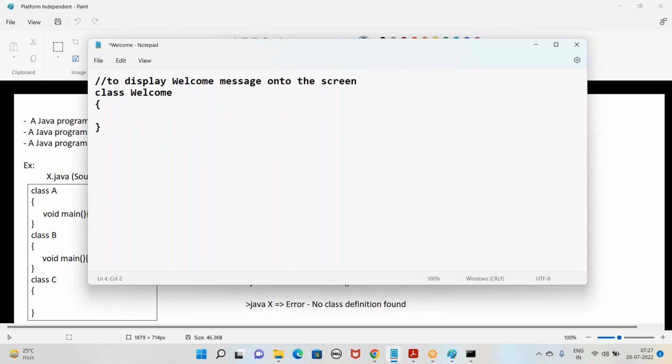Then, to run a Java program, which method is required inside the class?